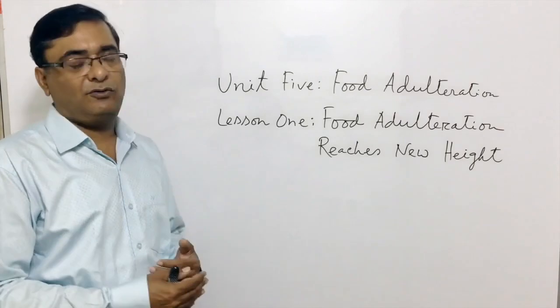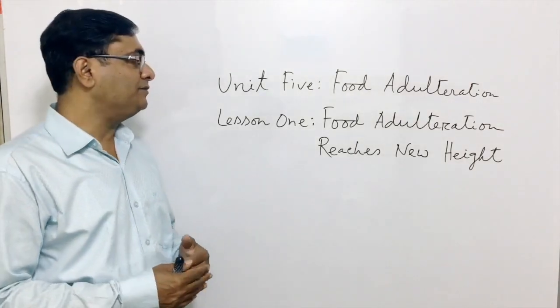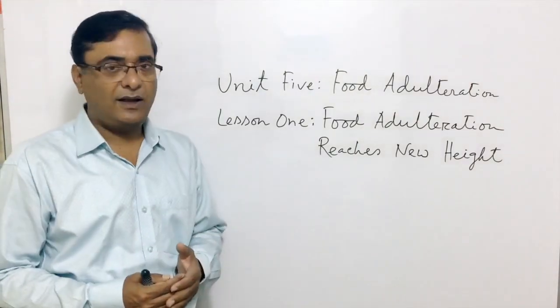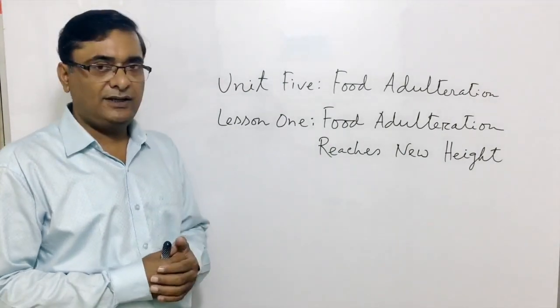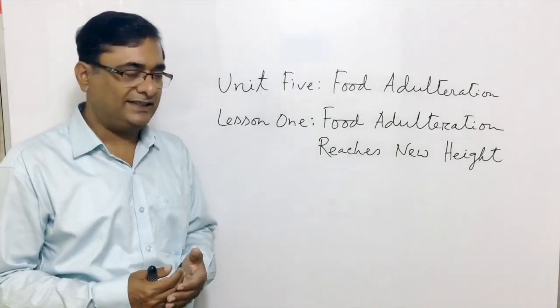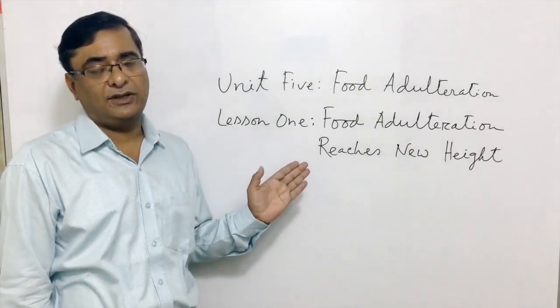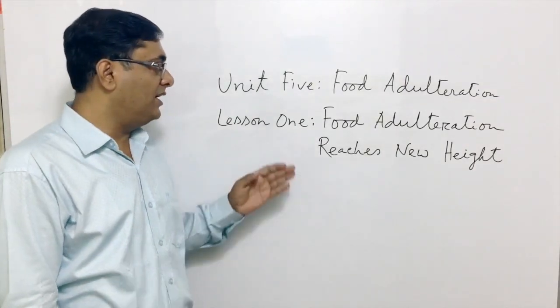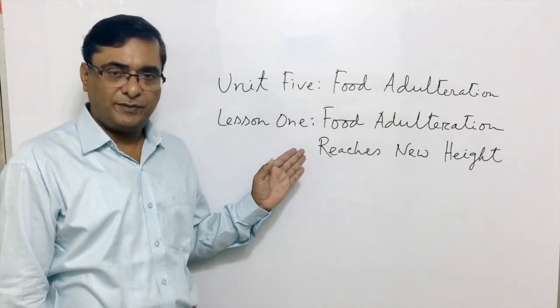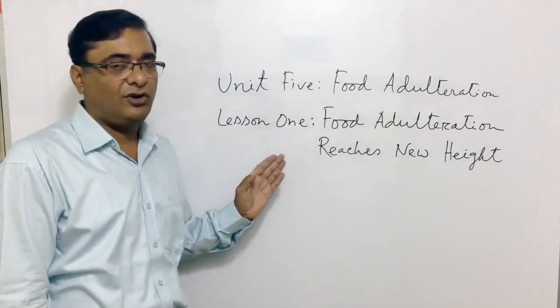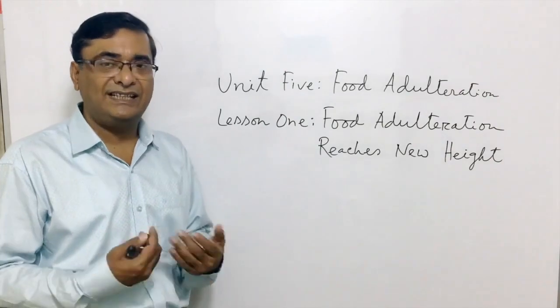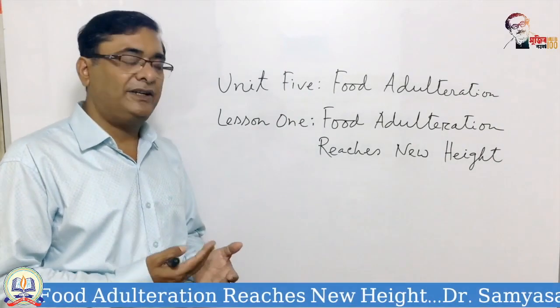Now, this report was published in a newspaper, and this report has been adapted over here as a reading skill passage. Now, this lesson is also important for various reasons. Firstly, it's a newspaper report, and for that reason, it has got the potentiality of being selected as a passage for reading skill test.